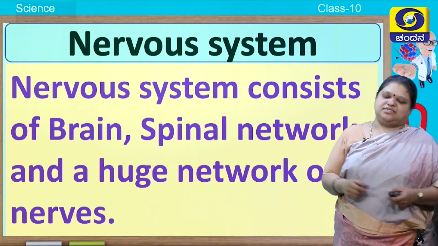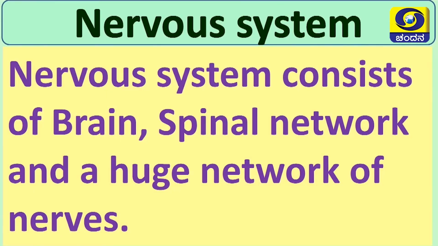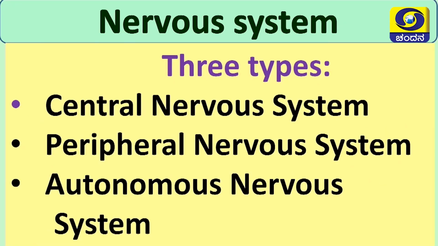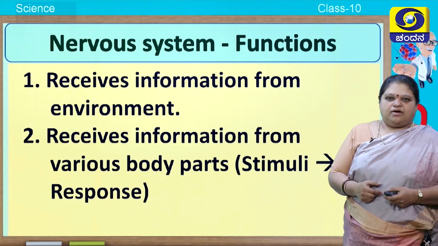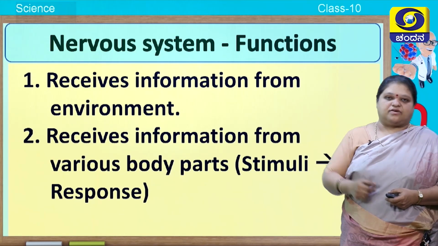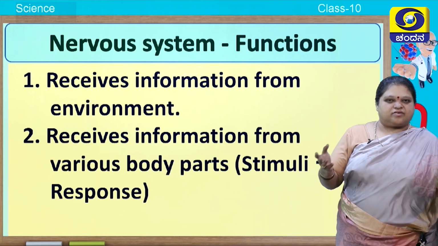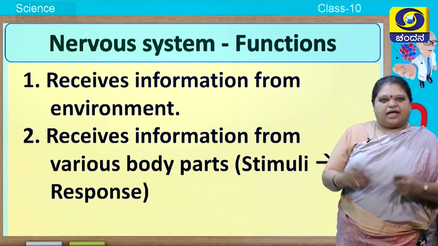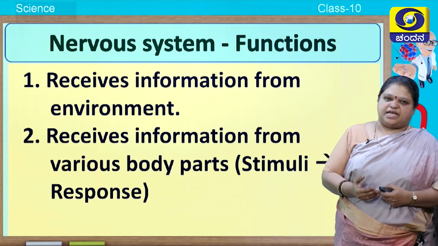Okay, so what is this nervous system? Write down, nervous system consists of brain, spinal cord and a huge network of nerves. Next, nervous system is made up of three types. One is the central nervous system, CNS, peripheral nervous system, PNS, autonomous nervous system, ANS. Now let us see what are the functions of nervous system. You already saw in the videos, that is, it receives information from the environment.